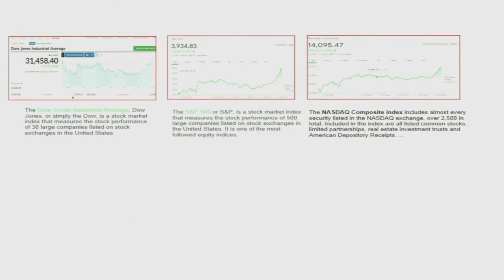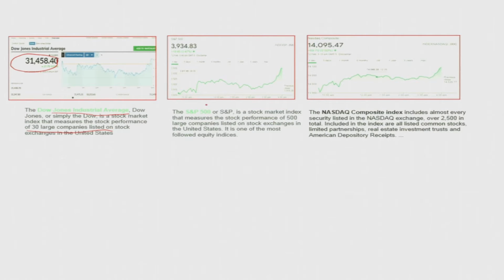In this slide I have taken some screenshots of some leading stock exchanges. The first one you can see is the Dow Jones Industrial Average. This is the index, computed by looking at the stock prices of 30 large companies listed on stock exchanges in the US.